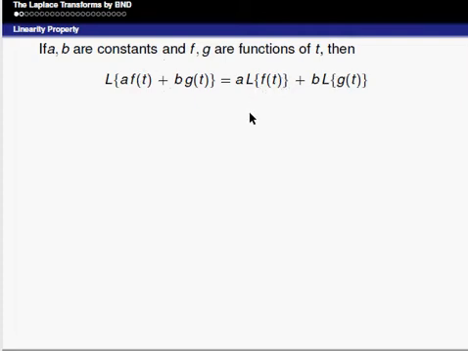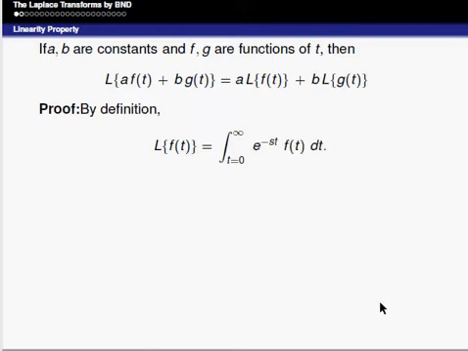Now, coming to the proof, by the definition, L of f of t is equal to integral from 0 to infinity e power minus st f of t into dt. Now, we should replace f of t by a into f of t plus b into g of t in the definition.